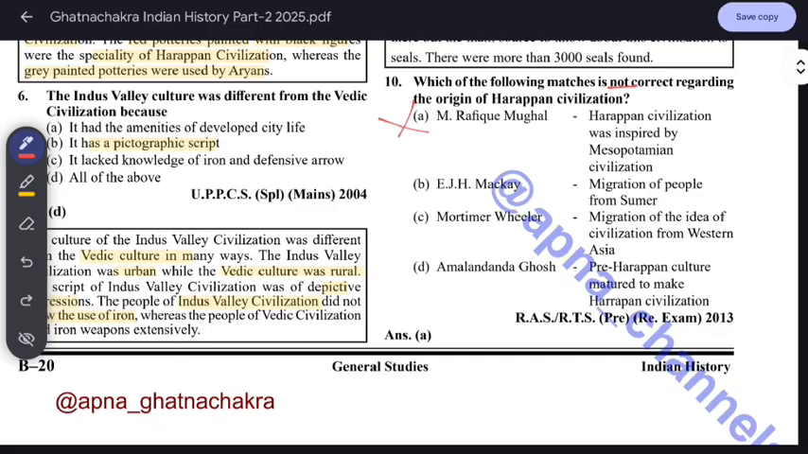J. Mackay says migration of people from Sumer. He is asking about the origins of Harappa, how it originated. Mackay says migration of people from Sumer, and Mortimer Wheeler says migration of the idea of civilization from Western Asia, and Amalananda Ghosh says the Harappan culture matured to make the Harappan civilization.